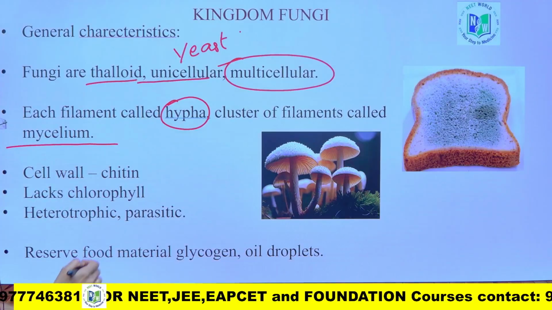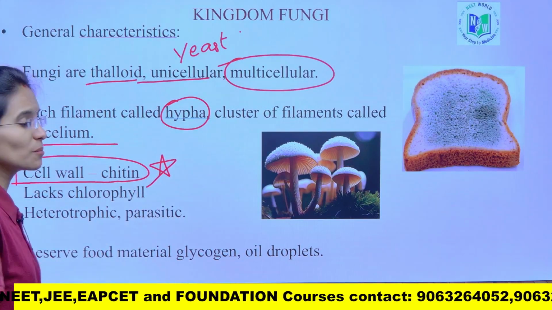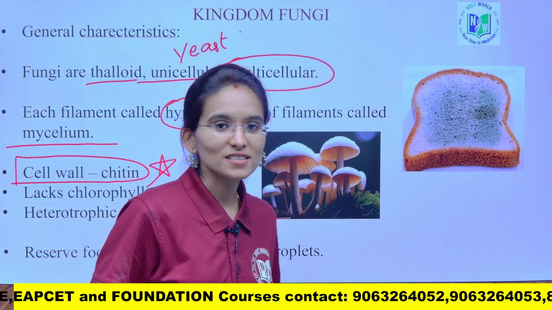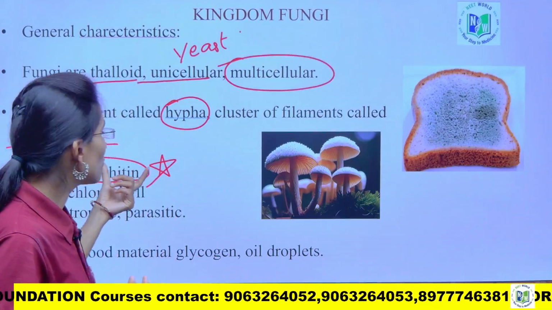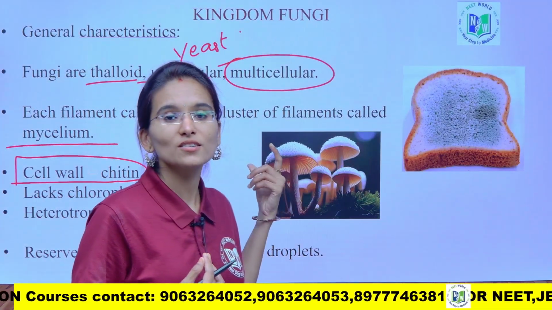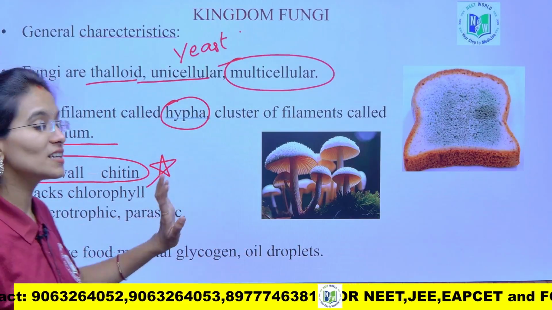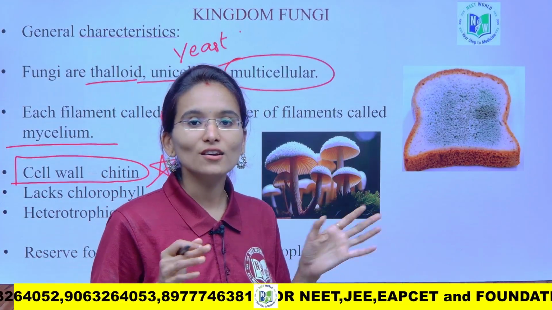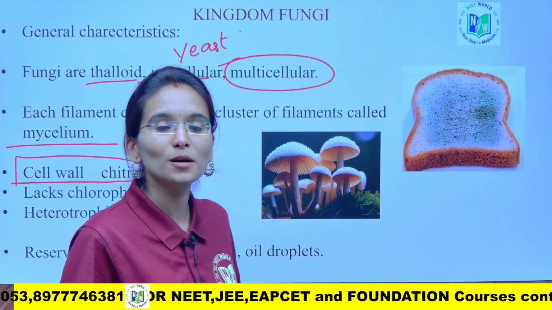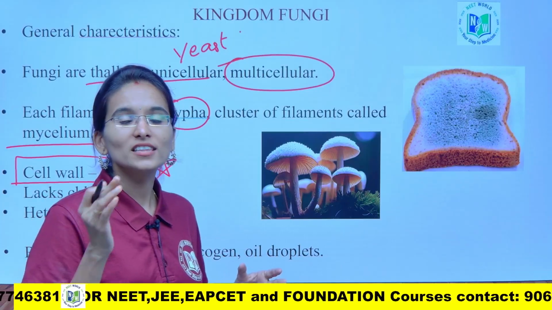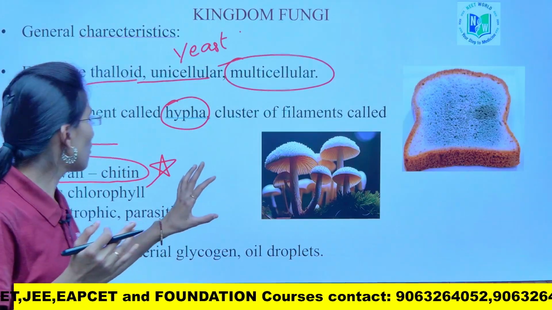Now this is the most important thing that you all need to remember for NEET entrance purposes. For the NEET foundation, this is going to form a major question, students. The cell wall of the fungi is made up of chitin, whereas the cell wall of the plants is made up of cellulose, and the cell wall of the bacteria is made up of peptidoglycan. You need to remember all three cell walls to crack the foundation examination.